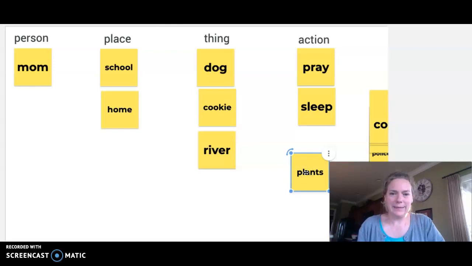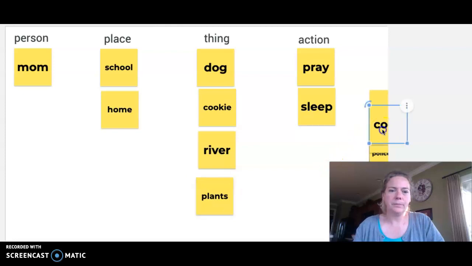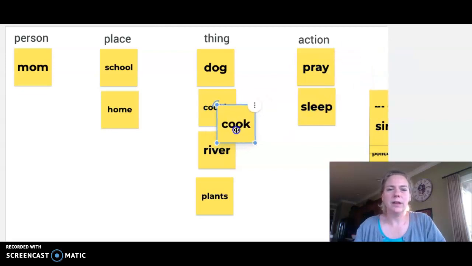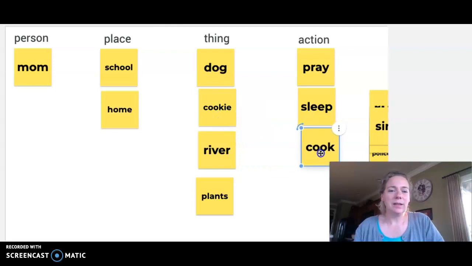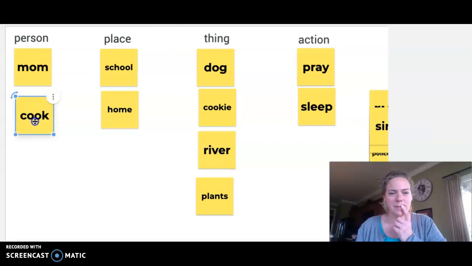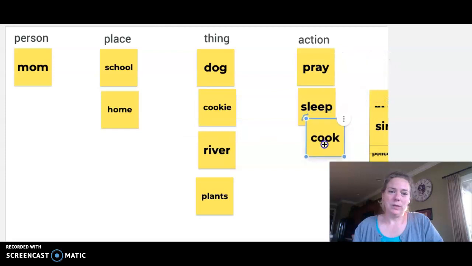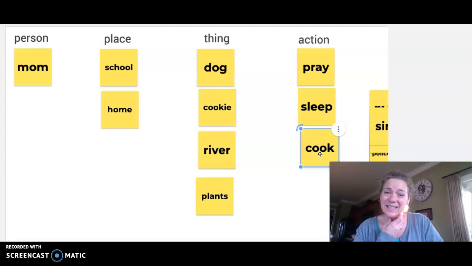So we'll put that there. How about plants? Yep, plants. Those are things. Cook. Ooh, well, cook, maybe that's a thing. It could go with a cookie. Oh, wait a minute. But it could also be an action, like, I have to cook a cookie. It could also be a person, like the cook at a restaurant. So I'm going to put it with our action words because I was actually thinking of it as an action, but depending upon our sentence, it could be a person.